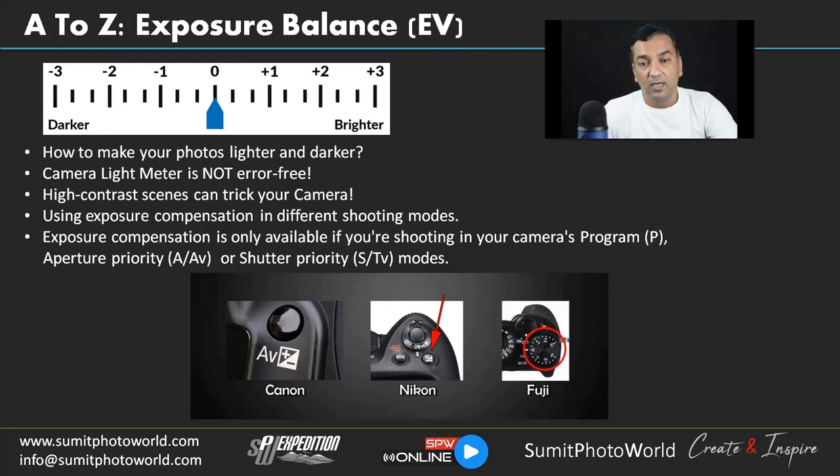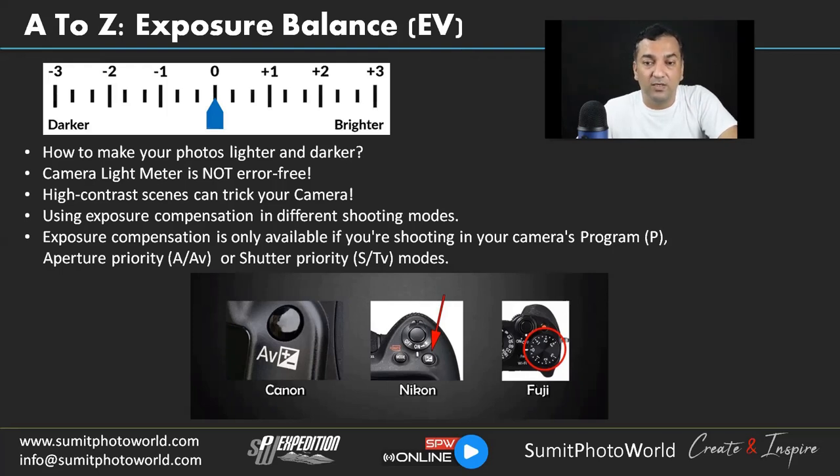So as I said, you have to use your own visuality, and how you see the image on the viewfinder or the LCD, how it looks, because some elements are recognized as overexposed or underexposed by the camera, but in reality they are not. So you have to use your own sense. High contrast scenes can trick your camera. If you have a very high contrast background, it can fool your camera into judging a scene as underexposed or overexposed.